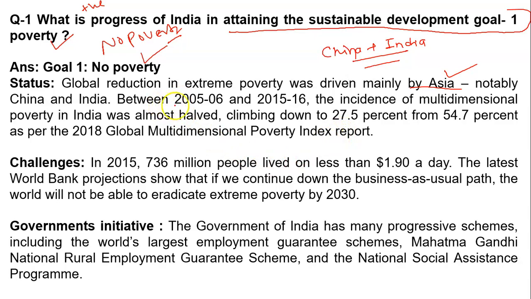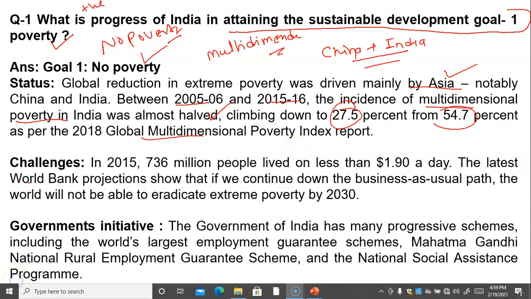Between 2005-06 and 2015-16, the incidence of multi-dimensional poverty in India was halved, climbing down to 27.5% from 54.7%, according to the Global Multi-Dimensional Poverty Index report. Why multi-dimensional poverty? What is the reason behind it? I will explain it in the next slide.